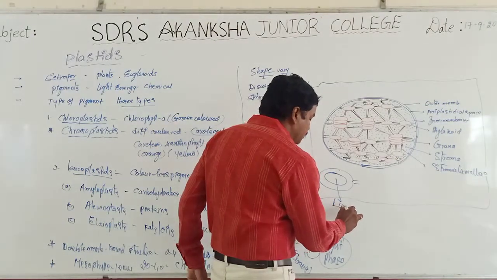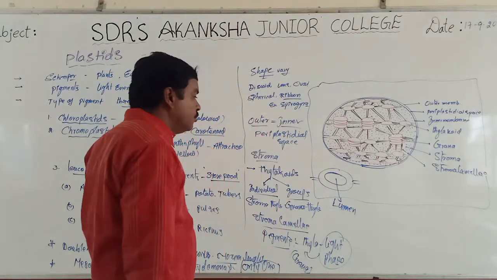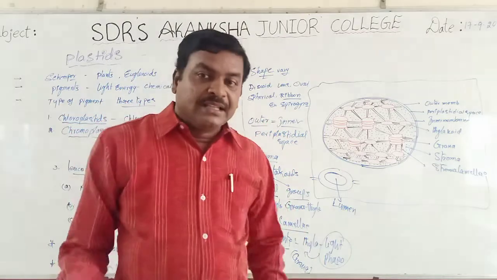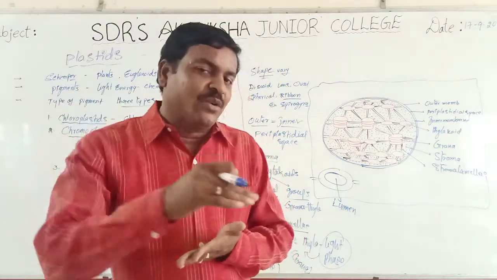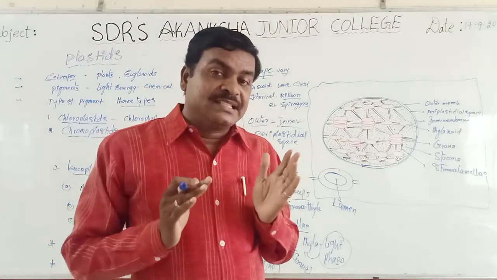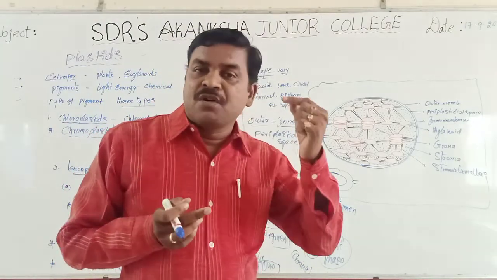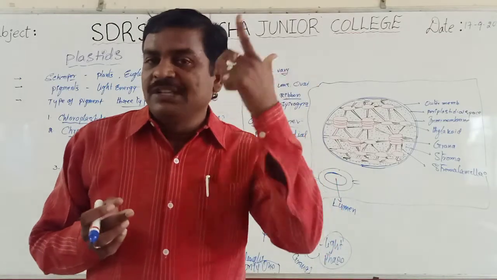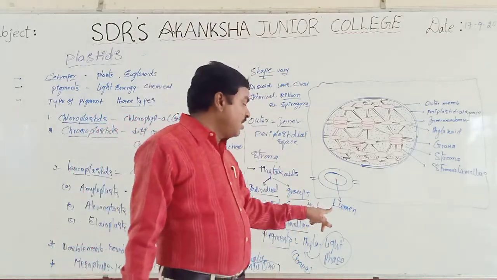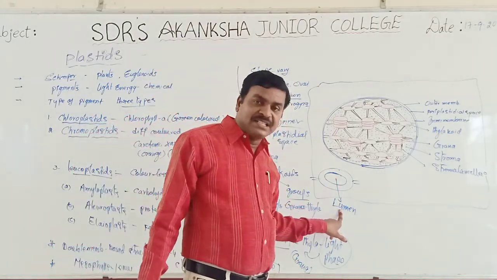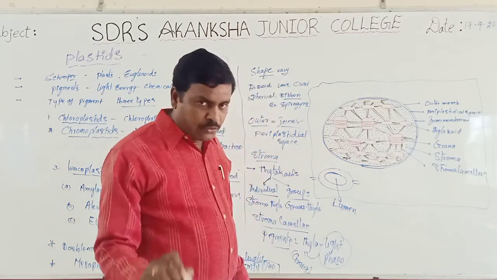Very important. What is lumen? The inner space of the thylakoid. A thylakoid is internally represented by a small, narrow, empty space, and that space is called lumen.